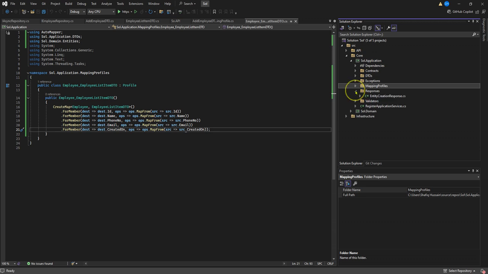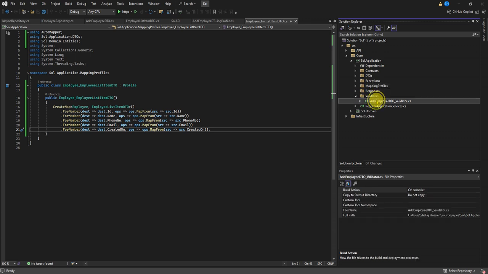Then I have responses, because here again I want to control a uniform response, whether it is an error or a success. I want to keep uniformity across my application, so for that I just created one response. Then I have the validator.